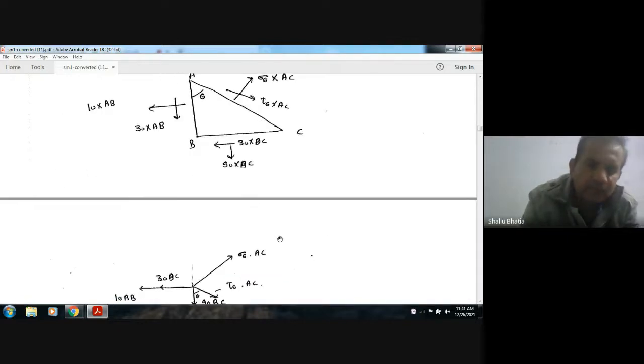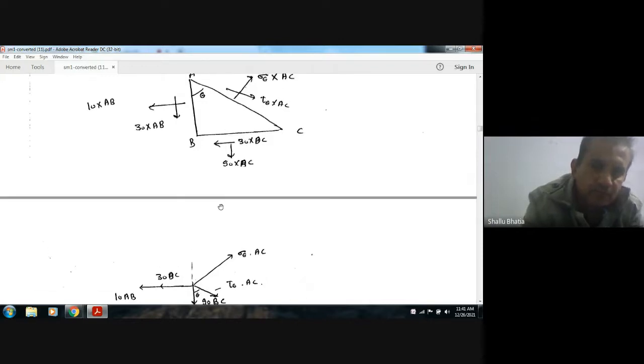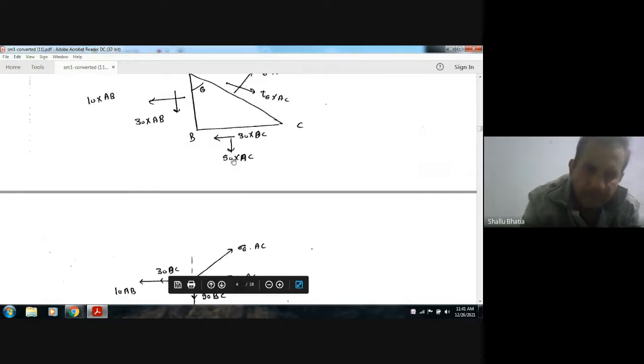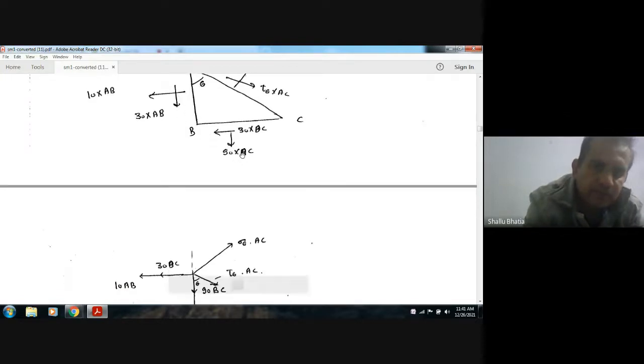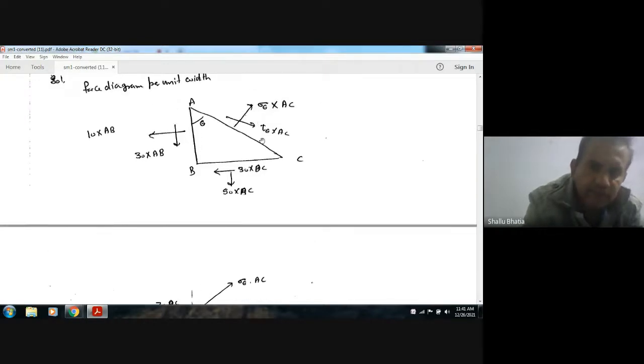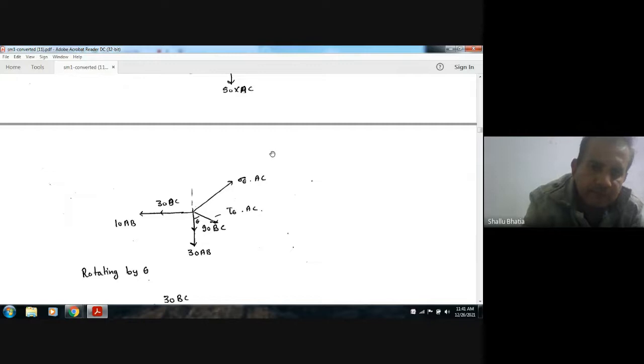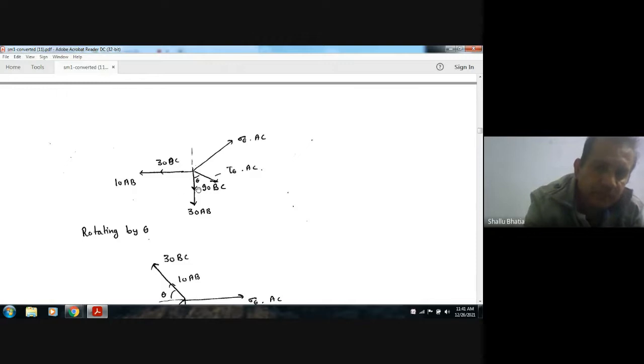Now balancing these forces, this is your 10 AB, this is your 10 BC, 30 BC, and in vertical direction it is 30 AB and 90 BC, and your sigma theta AC and tau theta AC. Now this is the force diagram. Now we have to find out sigma theta. So bring the sigma theta as horizontal component and tau theta as vertical component.